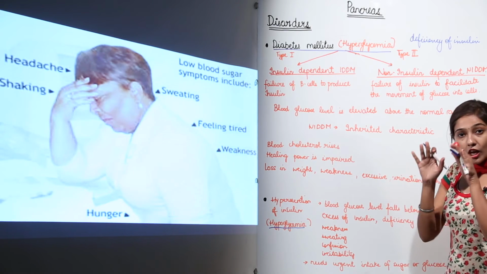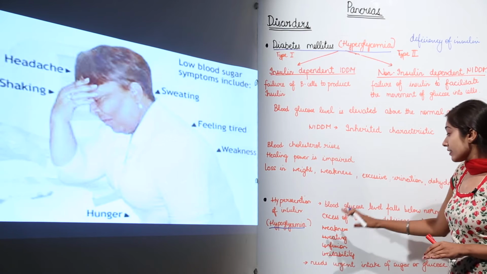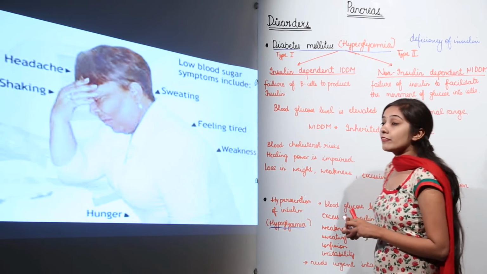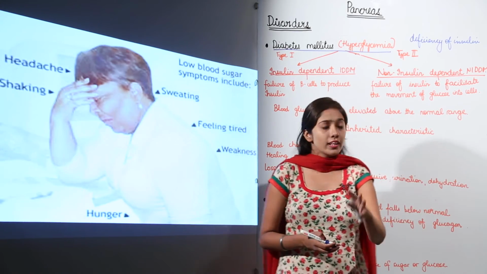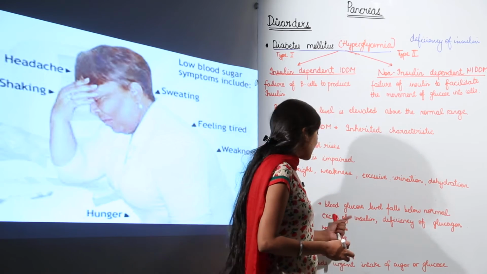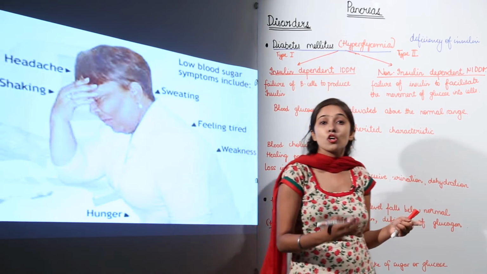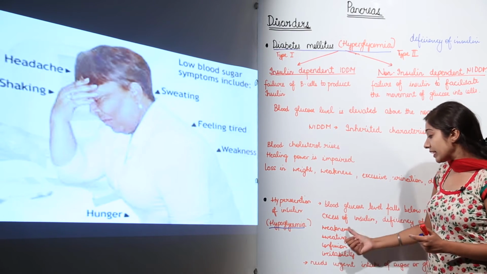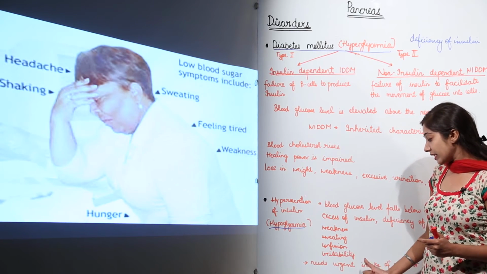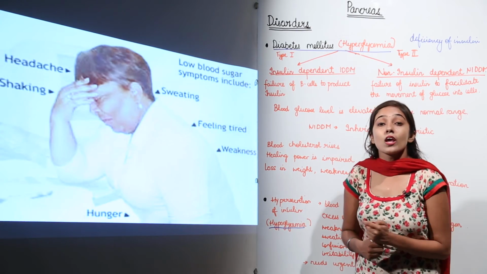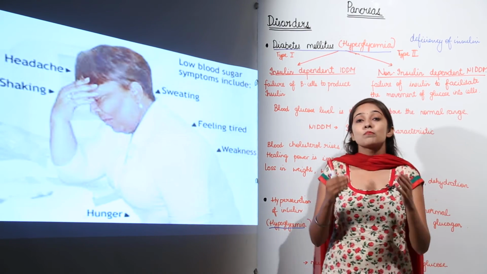So in case of hypersecretion of insulin, the blood glucose level falls below the normal. This is because of excess of insulin secretion and deficiency of glucagon. As you know, insulin and glucagon have opposite effects. So if there is excess of insulin, there is deficiency of glucagon hormone. Then what are the symptoms? We suffer from weakness, sweating, confusion, irritability, and we need urgent intake of sugar or glucose when the blood glucose level falls below the normal.